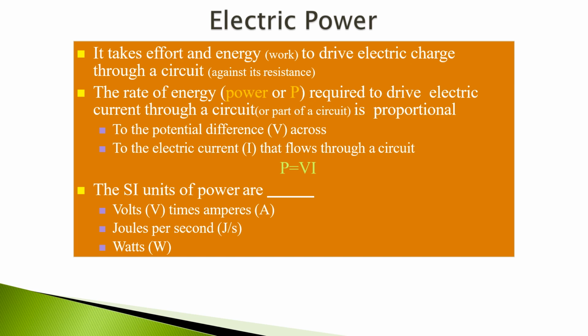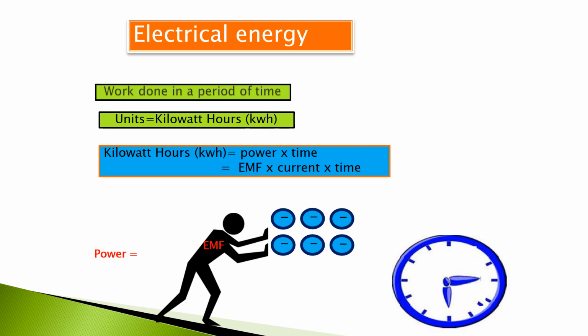Next term is electrical energy. The electric energy is defined as the product of power and time. Energy is equal to power and time. The SI units of energy are watt seconds or joules.